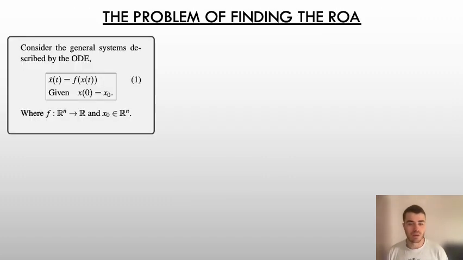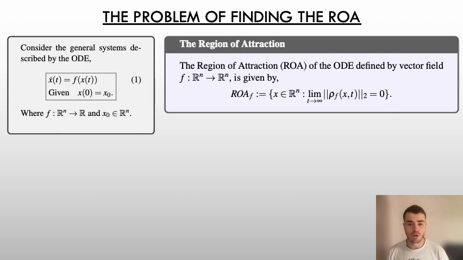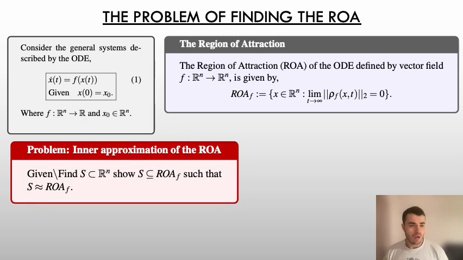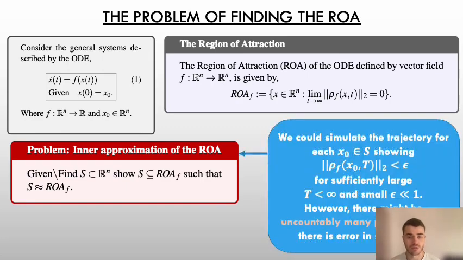Given an ODE defined in equation 1, the goal of this project is to approximate the region of attraction. The region of attraction is the set of initial conditions such that the solution map tends towards the equilibrium point, which we assume to be the origin, under the Euclidean norm. The problem we're trying to solve is to find the set S such that S is a subset of the region of attraction and also roughly equals the region of attraction.